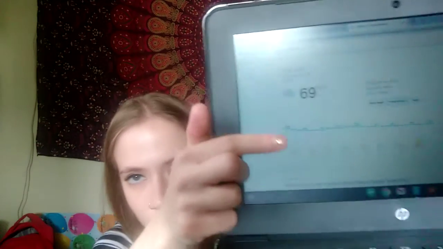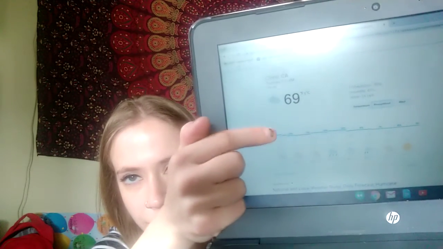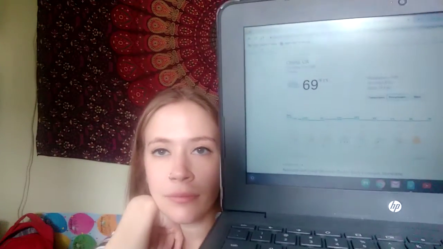And what do you notice about our blue line? Right, specifically right here and here. Yeah, it's not straight across or stable like we're used to seeing. The line's a little bit pushed up in those areas, which means that there is a possibility that it will rain today. So let's check out what our chance of rain is right now.